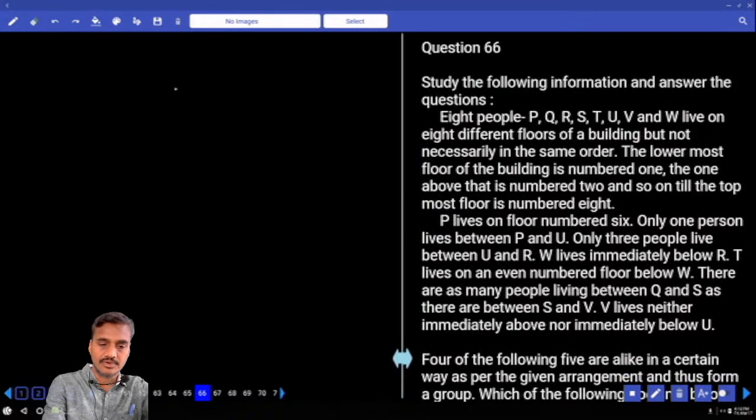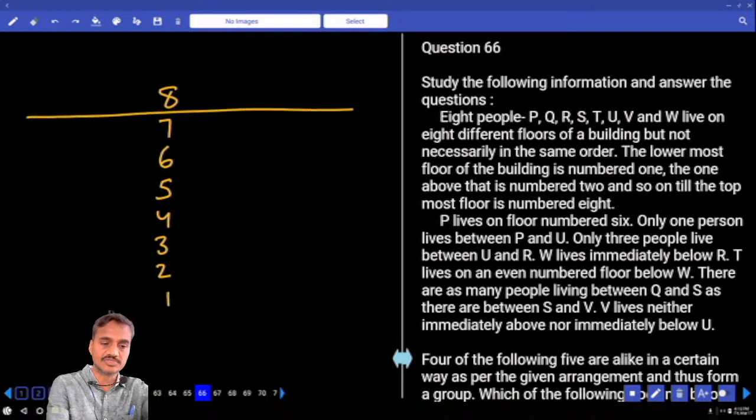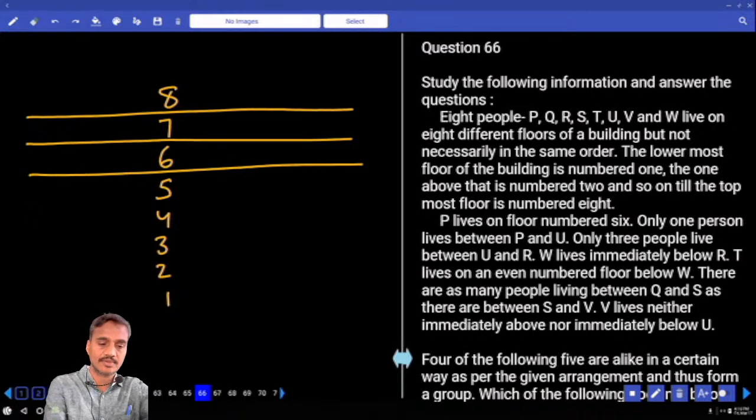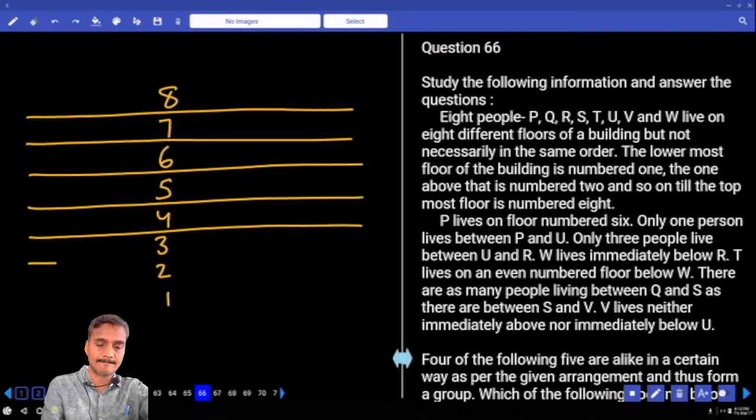Whenever floors are given, write 8, 7, 6, 5, 4, 3, 2 and 1. 8 floors are there, and 8 persons are staying on these 8 different floors, isn't it? Then write down the floors at the center and extend the lines like this.